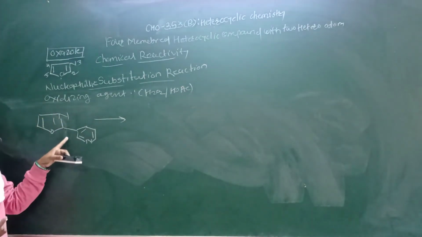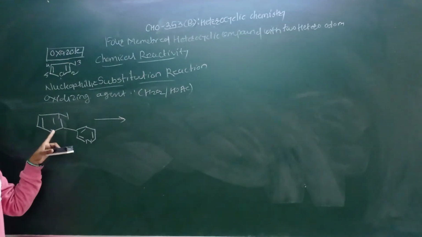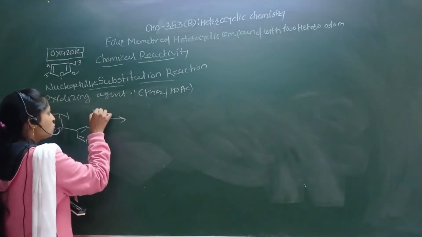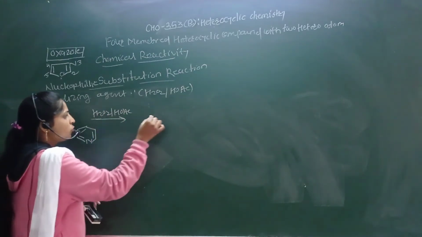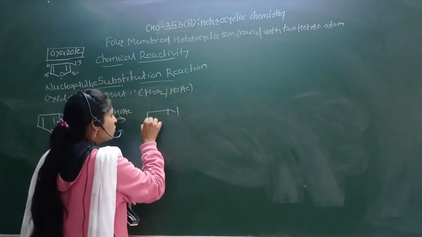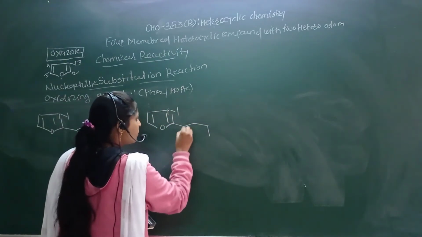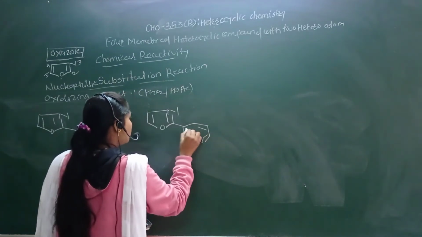So here we take this oxazole, 2-pyridine oxazole. So formation in the presence of H2O2 in HOAc, formation of the N-oxide type compound like in this way. So this is the reaction of the oxidizing agent.